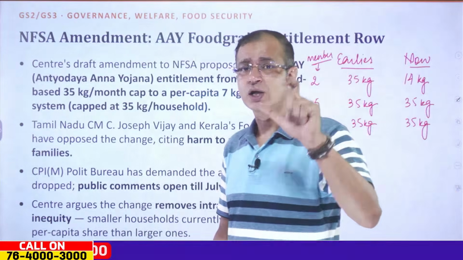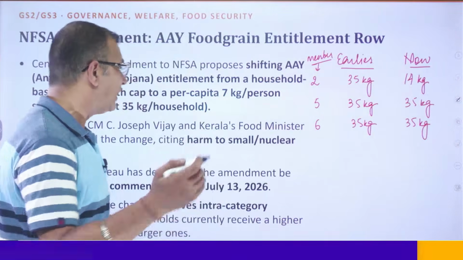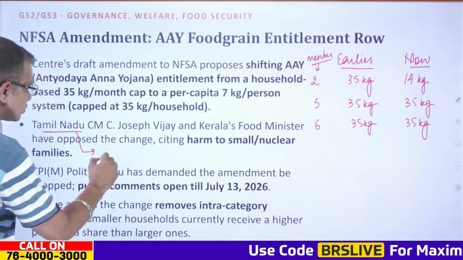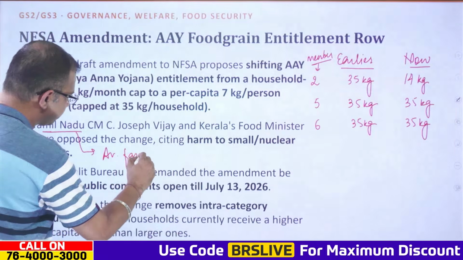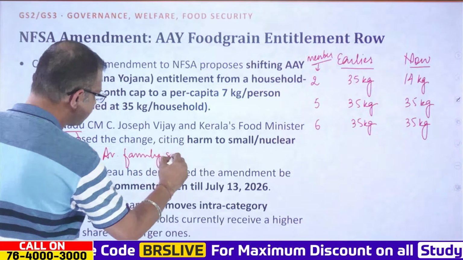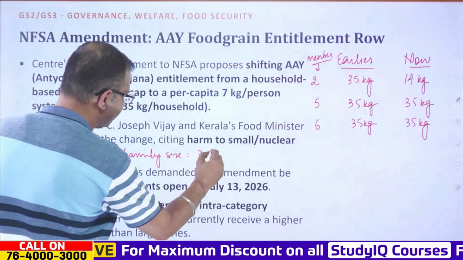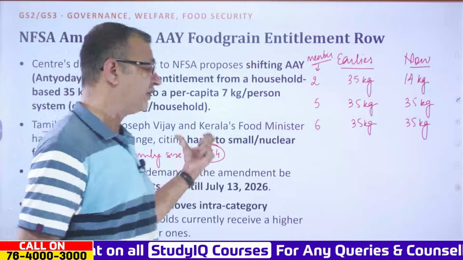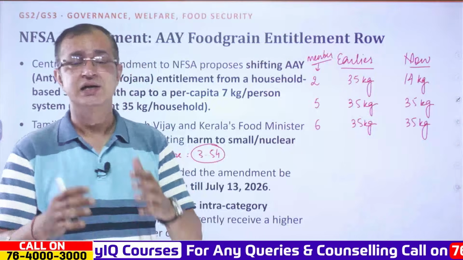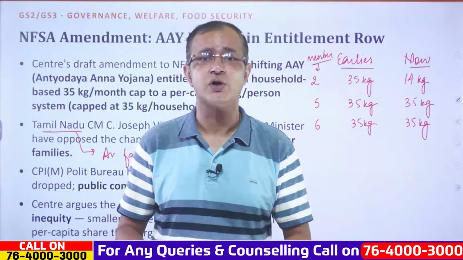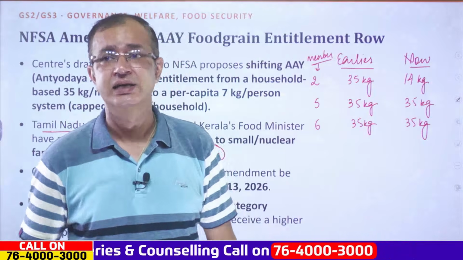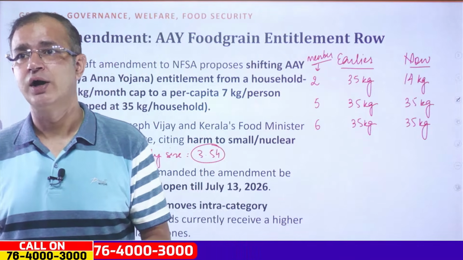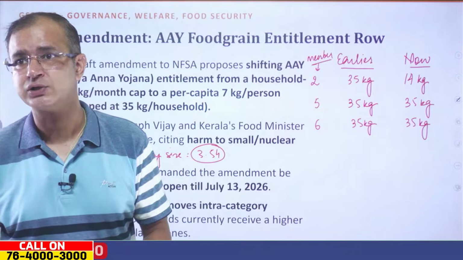Now, when it comes to Tamil Nadu, why are Tamil Nadu and Kerala opposing? Because in Tamil Nadu, the average family size is just 3.54. So if it is 3.54, the total allocation for Tamil Nadu will decrease significantly. Per capita allocation improves fairness, but must avoid excluding vulnerable households.